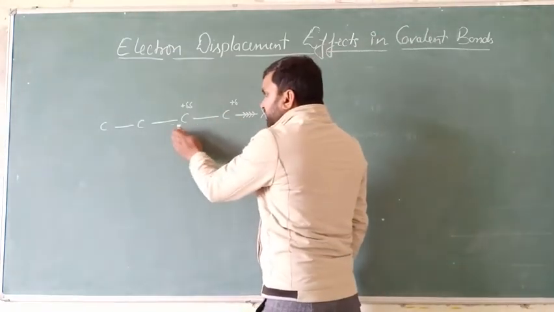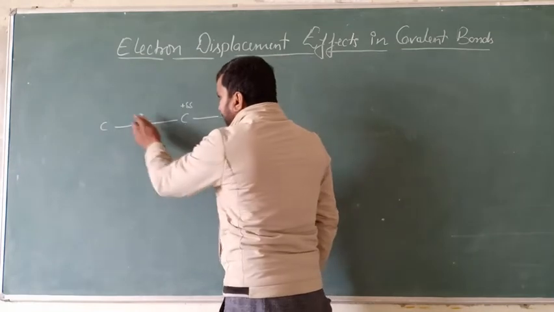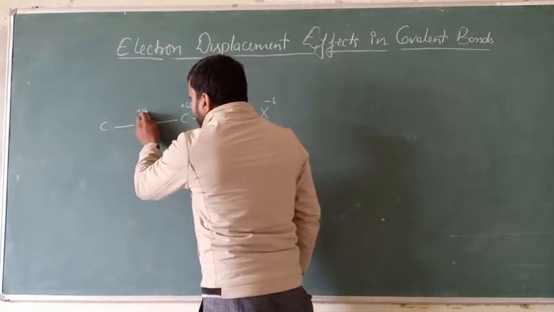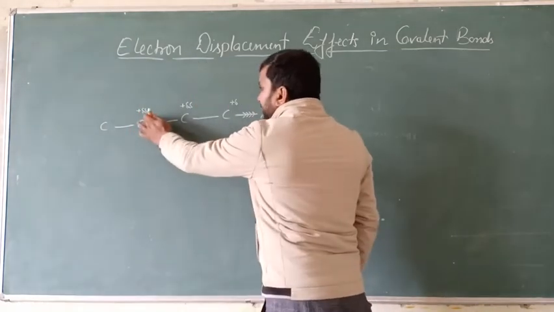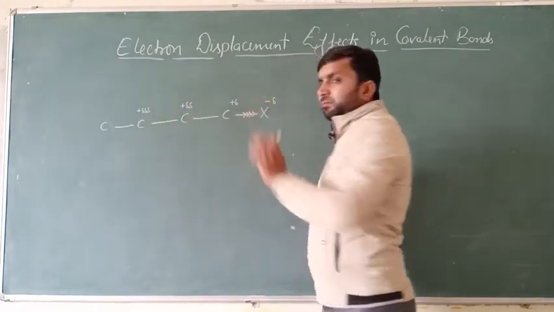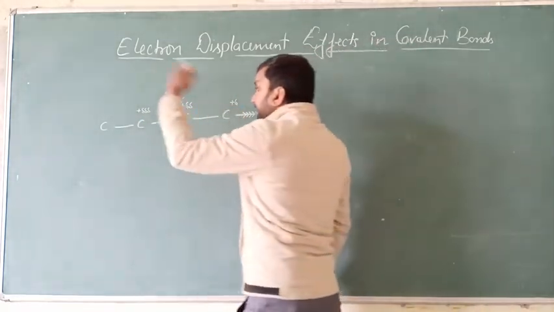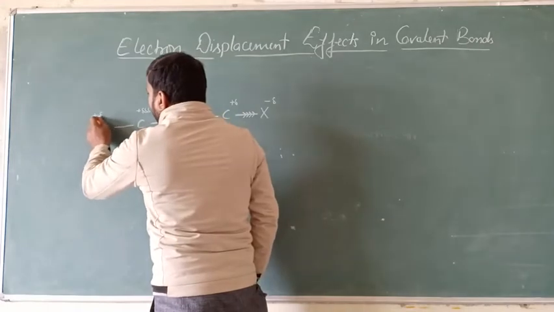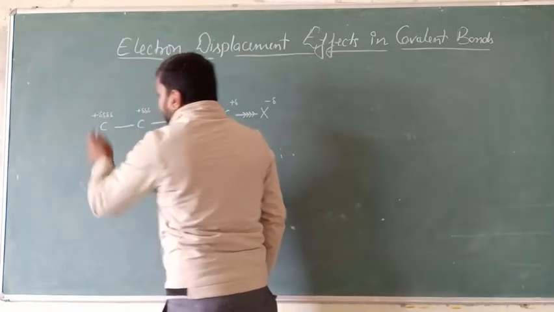Now this got the positive charge, again it will pull this electron and they will get the partial positive charge, but remember that the partial charge on the third carbon will be less than the second one. Similarly, the partial charge on the fourth one will be less than the third one.